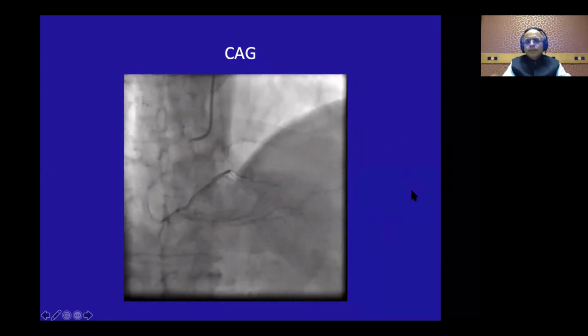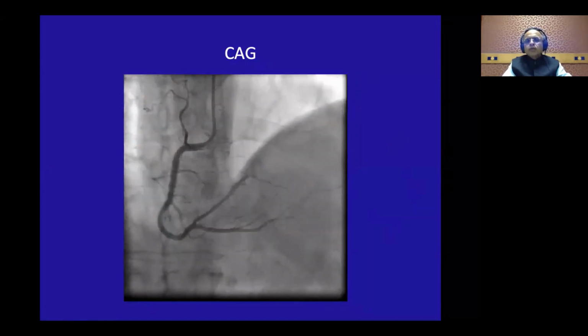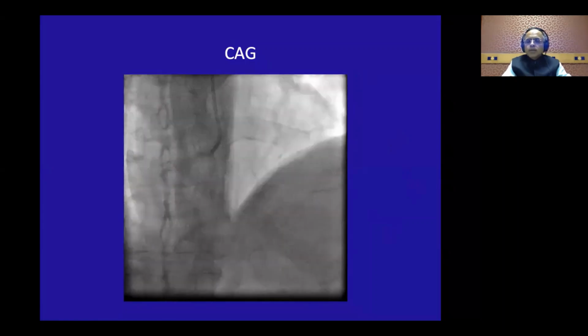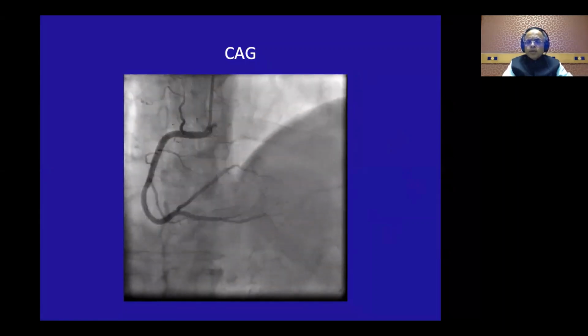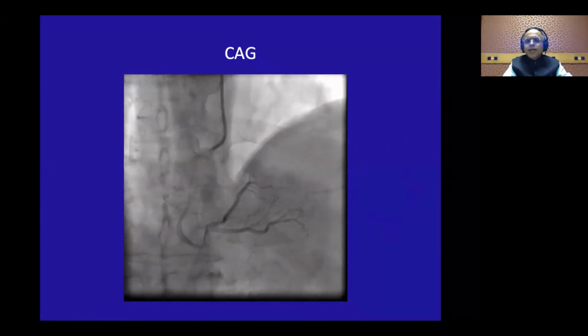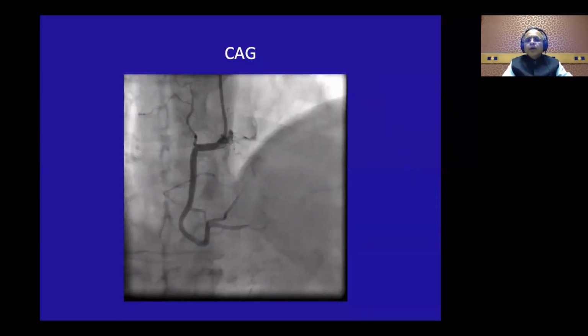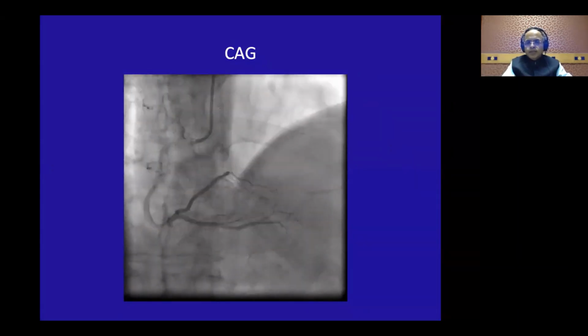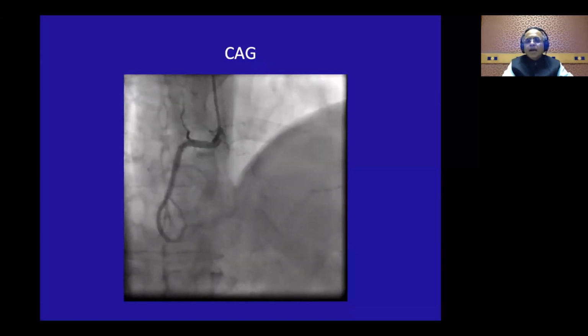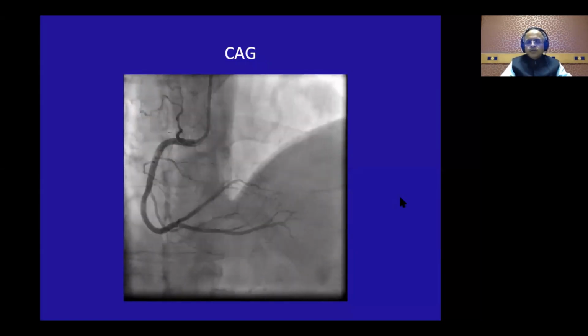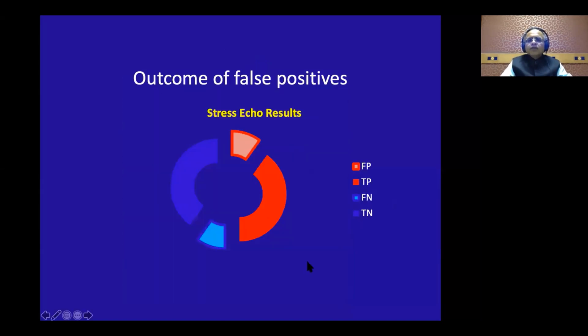You can have any problem with the microvasculature. The microvasculature flow reserve may be low in diabetics, or you may have subclinical cardiomyopathy also, and all of them can get unmasked when you do a stress echocardiography. So this is called false positive stress echocardiography.